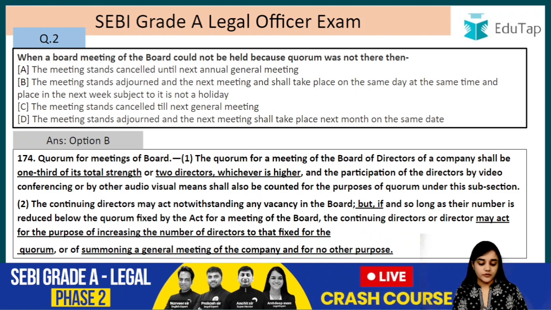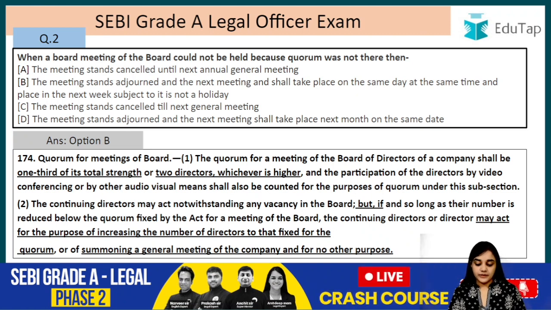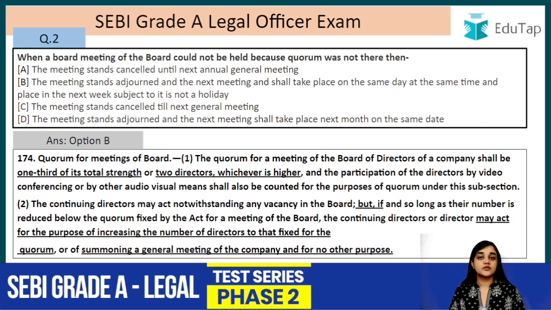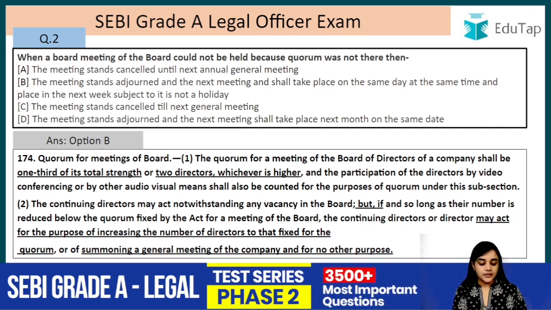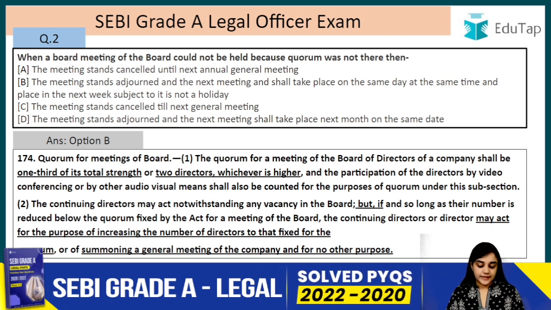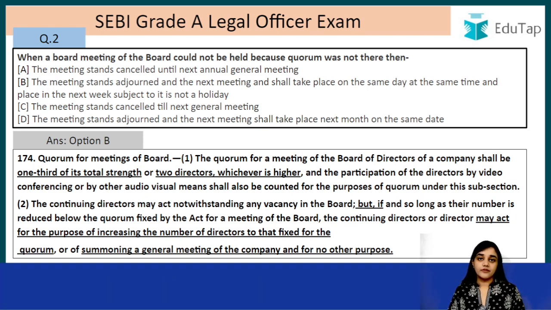So the quorum of a meeting of the board of directors of a company shall be 1/3 of its total strength or 2 directors, whichever is higher. So either it is going to be 1/3 of the total strength of the directors or it will be 2 directors, whichever of these is higher, right? And the participation of the directors by video conferencing or by other audio visual means shall also be counted for the purpose of quorum under this subsection. The continuing directors may act notwithstanding any vacancy in the board. So the continuing directors, if there is any vacancy in the board, they can function in the normal course.